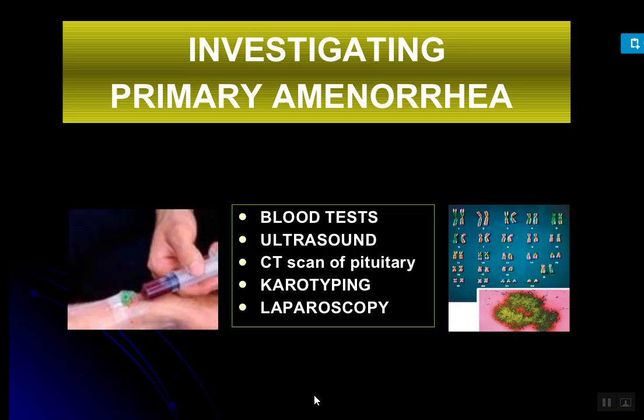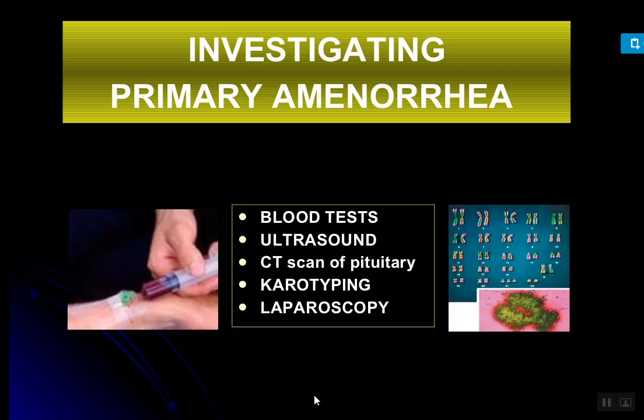Next, the second, that is ultrasound, that is ultrasonography of the pelvis to check if there is any abnormality of the genital tract and to look for polycystic ovarian disease. CT scan or MRI of the pituitary and hypothalamus to assess the cause. Next, karyotyping to check for Turner syndrome or other chromosomal abnormalities. And last, laparoscopy, a complete examination of the whole pelvic organs.